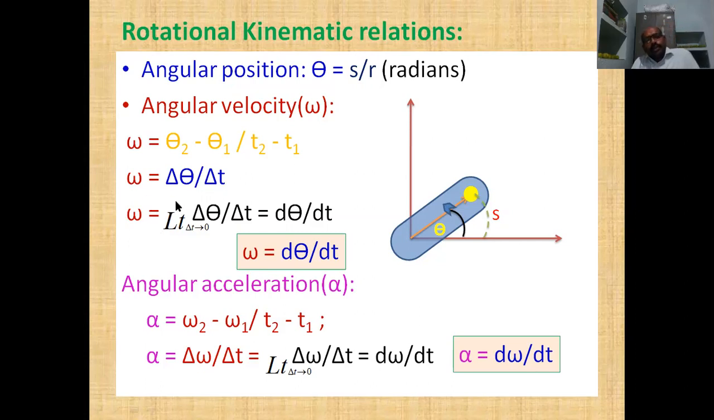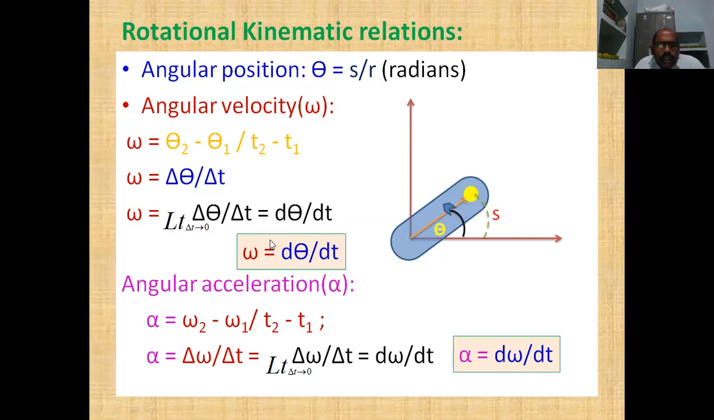According to the definition of limit, if we take the time interval as very small, delta theta by delta t is equal to d theta by dt. So the angular velocity is defined as d theta by dt. This is the final expression for angular velocity.